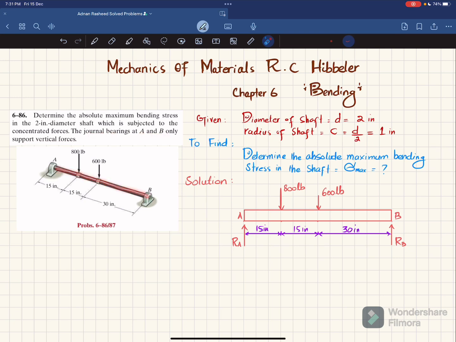So you can see this is the shaft having concentrated loads of 800 pound and 600 pound. At A and B we have the general bearings which exert only vertical reactions. So you have to find the absolute maximum bending stress. The diameter of the shaft is 2 inch, so its radius will be 1 inch. So let's start with the solution.